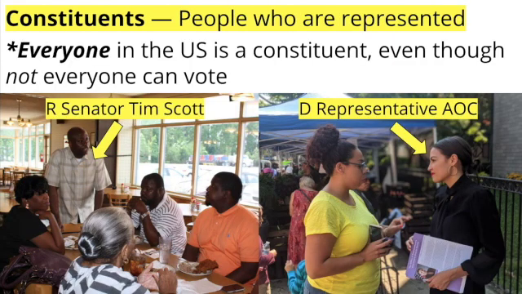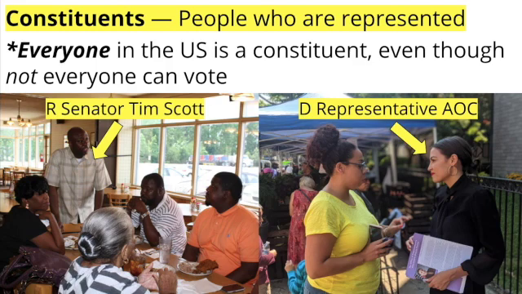Constituents are the people who are represented. In these photos, you can see Alexandria Ocasio-Cortez meeting with her constituents in the Bronx, and Tim Scott meeting with his constituents in South Carolina. In the United States, all of us are constituents, even if we can't vote, even if we're not citizens.